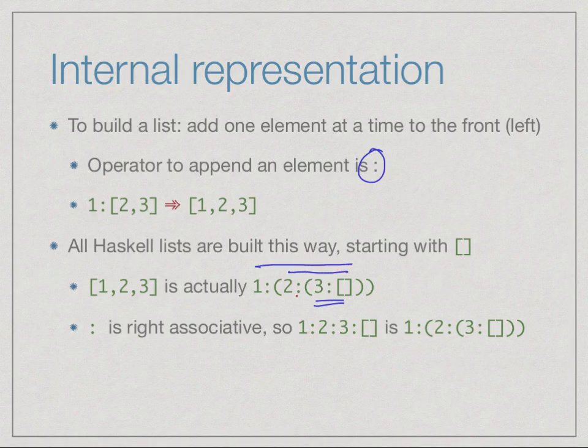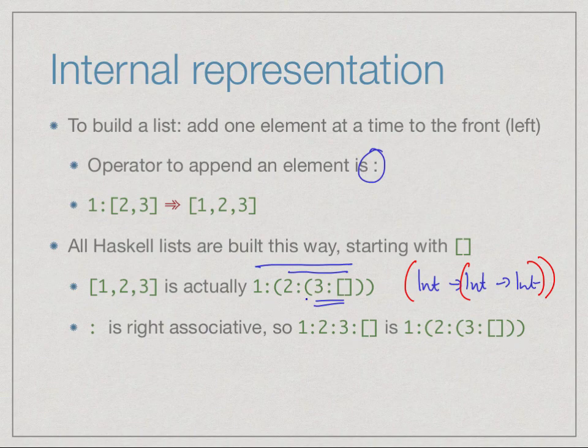Now of course it is always tedious to write all these brackets. Similarly to types, if you remember we said that if I write int star int, it's actually bracketed from the right. So we have implicitly that this is the bracketing. This is what is called a right associative operator. We associate from the right. Similarly colon is a right associative operator. So if I just write the colons without brackets, it means I bracket from the right.